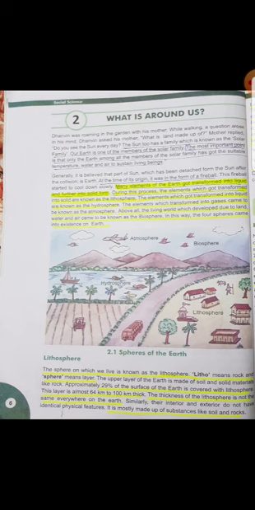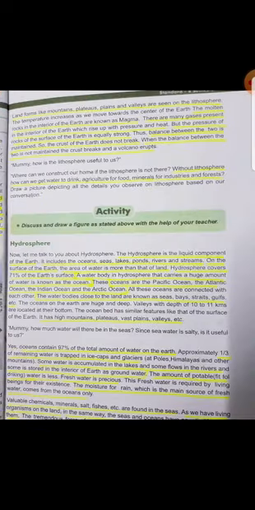Similarly, the interior and exterior do not have identical features. So the interior means inside, exterior means outside. They do not have identical physical features. Identical means the same physical features. It is mostly made up of substances like soil and rocks. So this lithosphere is made up of soil and rocks.